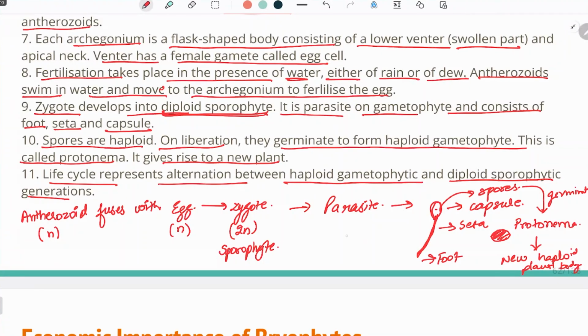So there is alternation of generations: first N haploid, then 2N, and then again N. Inside the capsule, spores are produced by meiosis, which results in the reduced number, N. These spores germinate and form a protonema, which later gets converted into a new haploid plant body.